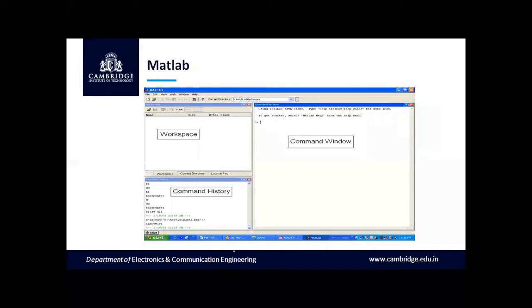MATLAB is an interactive interpreted language designed for fast numerical matrix calculation. So let us look at this MATLAB environment in which we have three windows. This window displays all the defined variables, a command window to execute the commands in the MATLAB environment, and a command history which displays the record of the commands used.